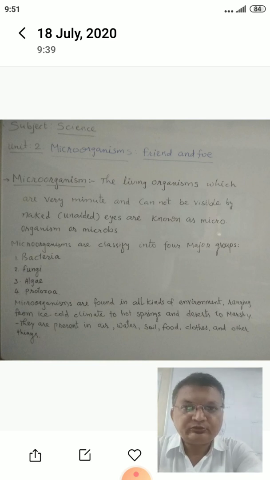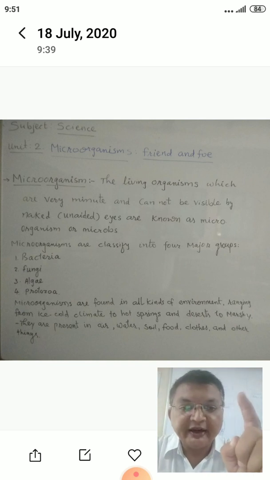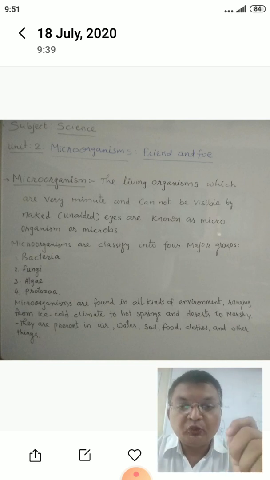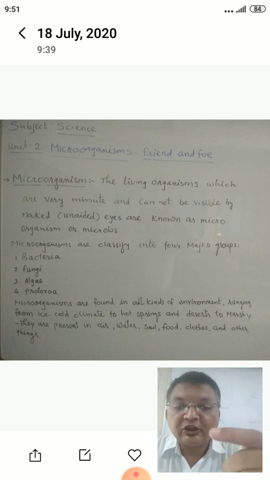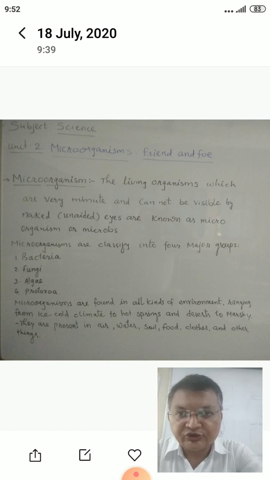Okay, so a microorganism is an organism which we cannot see with our unaided eyes. We require something to see it. So what instrument will we use to see it? Okay. So first we define microorganisms.